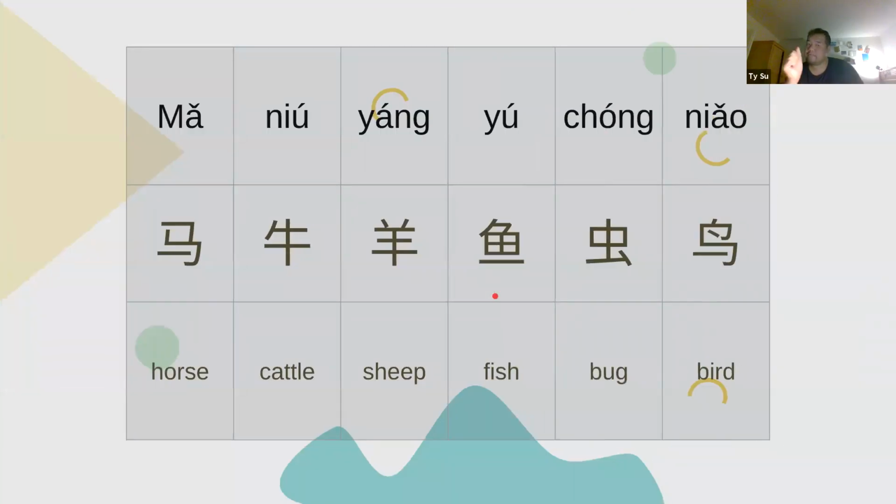Let's do a review. Okay, repeat after me. 马, horse. 牛, cattle. 羊, sheep. 鱼, fish. 虫, bug. 鸟, bird. Okay.